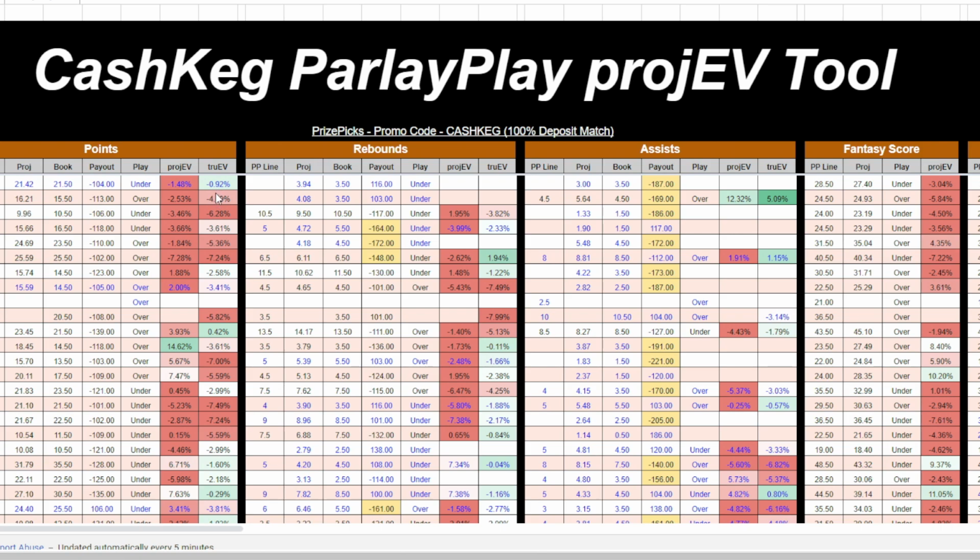So that's all it is. It's basically plus EV, but it's taking the odds differently because the line doesn't match up with the book and the Parlay Play line. So that's all it is. So yeah, get all this information. It's a great tool. People use it, been hammering this out.